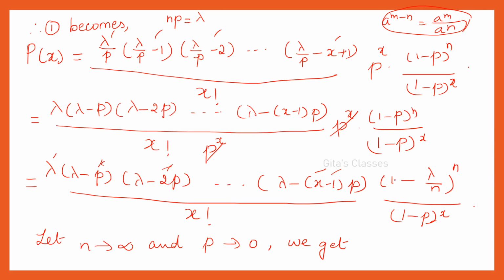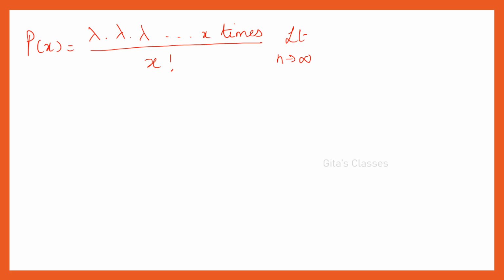Okay. 1 minus lambda by n the whole power n. 1 minus p the whole power n. I forgot this n, so power n. So 1 minus lambda by n the whole power n, right? So limit n tends to infinity 1 minus lambda by n the whole power n. And limit p tends to 0, 1 by 1 minus p the whole power x.